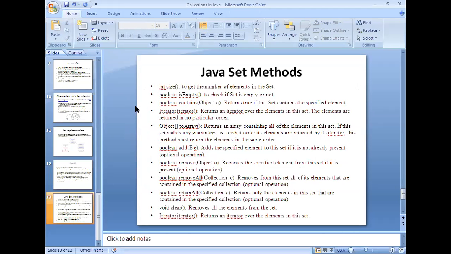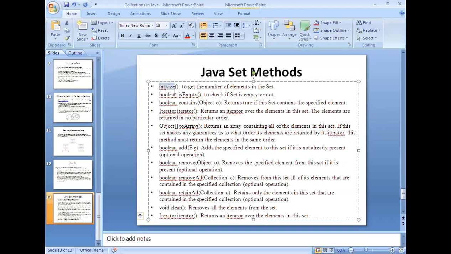Now these are the various methods which are available in the set interface. The first one is size, which is used to get the number of elements in the set. Boolean isEmpty checks whether the set is empty or not.